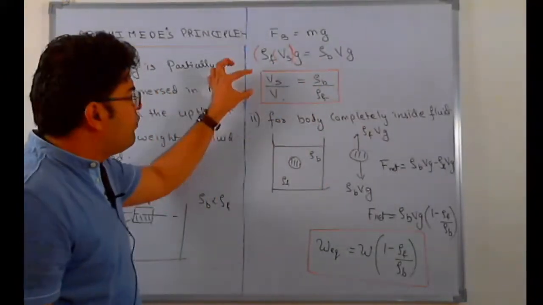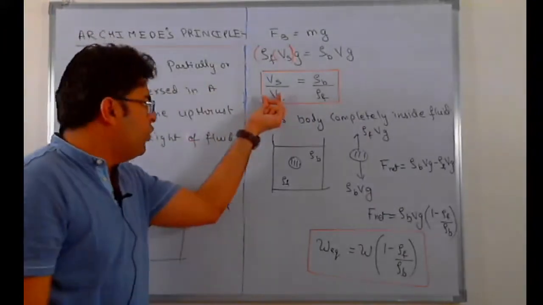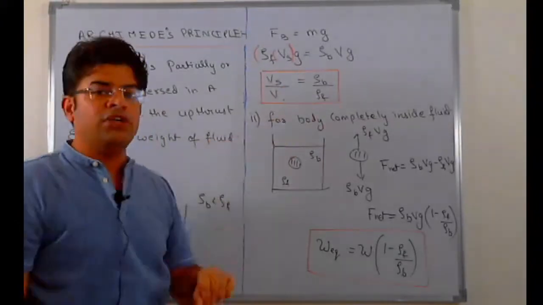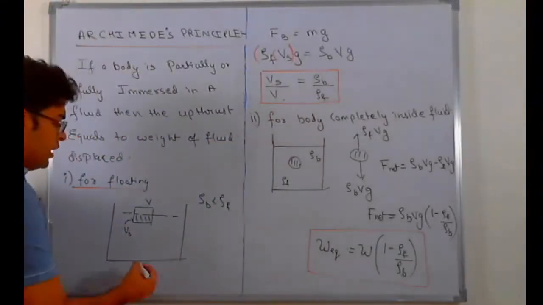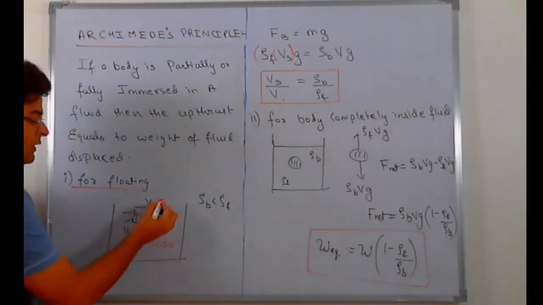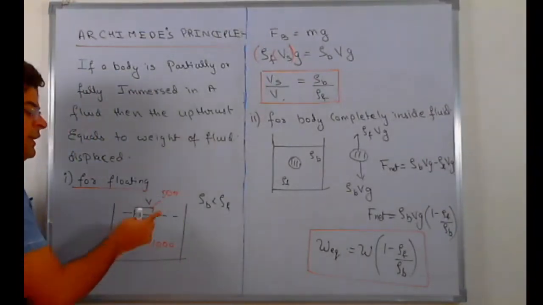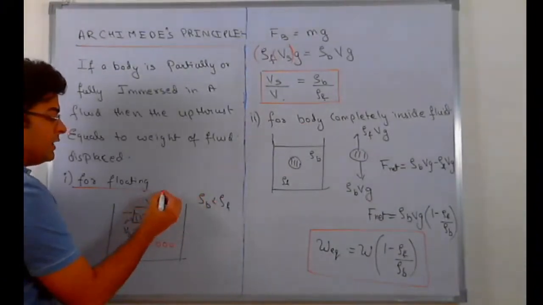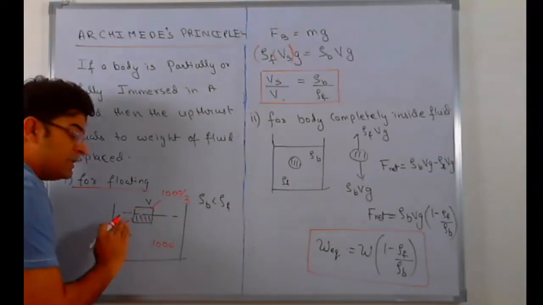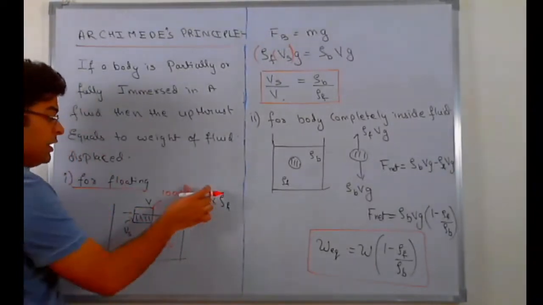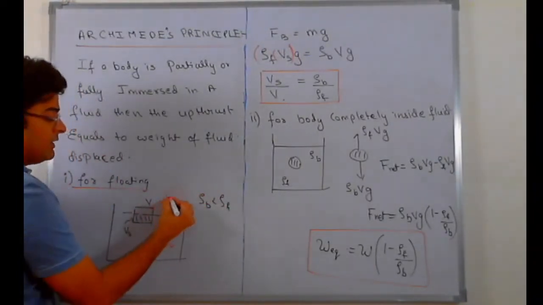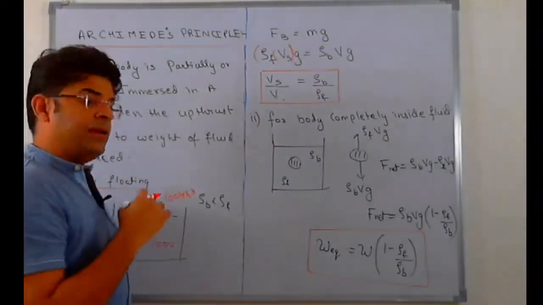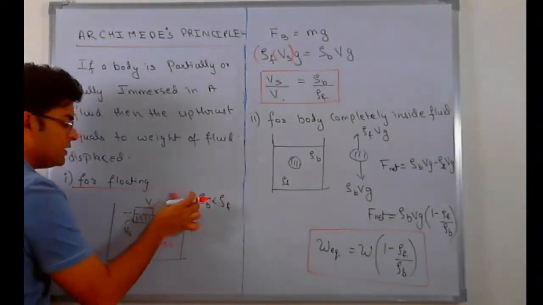So you can say the fraction of volume submerged out of the overall volume equals density of body upon density of surrounding fluid. If, let's say, the surrounding fluid has a density of 1000 and this block has a density of 500, so if the density is half, then half of the volume will be submerged. If, let's say, the density is 1/3, then 1/3 will be submerged, 2/3 will be floating. If the density is 1/10, let's say 100 kg per meter cube, then 1/10 will be submerged and 9/10 will be floating. Think of the case of water and ice.